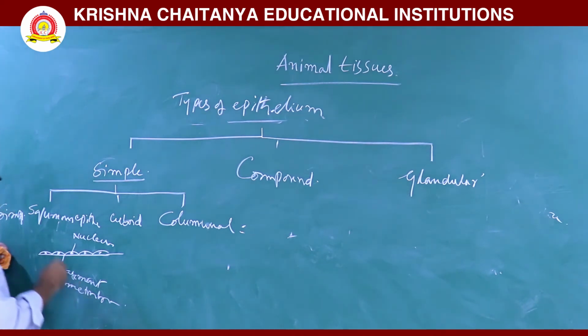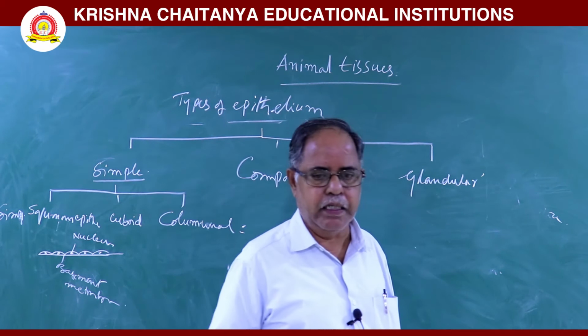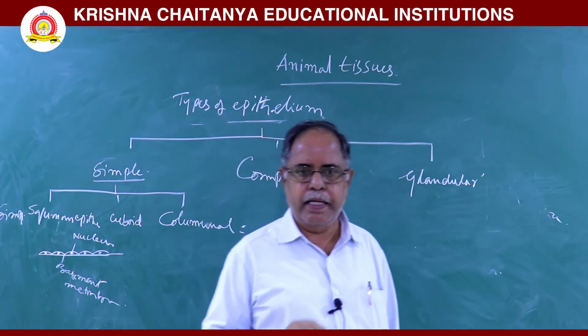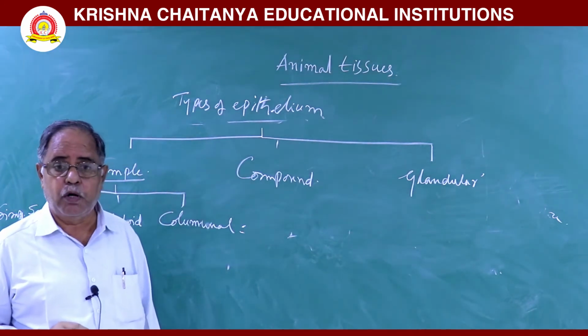So, in this simple squamous epithelium, the cells are arranged in a single row on the basement membrane. These cells are flat and tile-like in structure. In each cell, a centrally located ovoid nucleus is there. This simple squamous epithelium is present in the endothelium of blood vessels, and the mesothelium of the body cavity, that is the pleura, peritoneum and pericardium. Next, it is also present in the wall of the Bowman capsule.